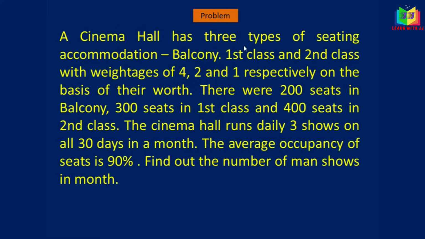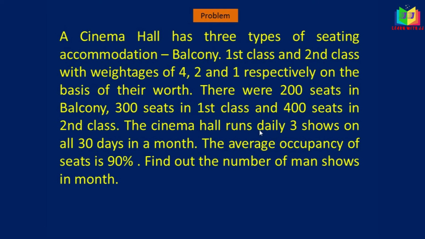A cinema hall has three types of seating accommodation: balcony, first class and second class, with weights of 4, 2 and 1 respectively on the basis of their worth. For balcony it is 4, for first class it is 2, and for second class it is 1. There were 200 seats in balcony, 300 seats in first class and 400 seats in second class.